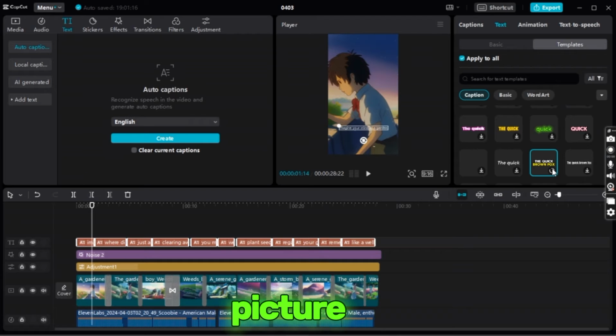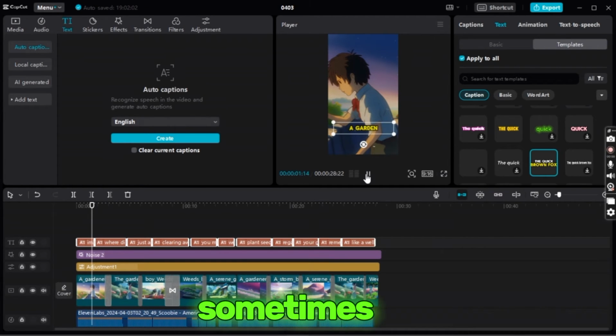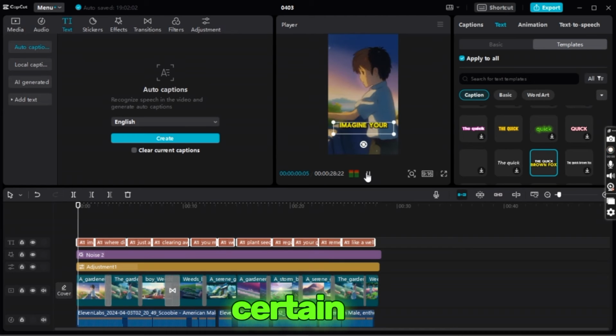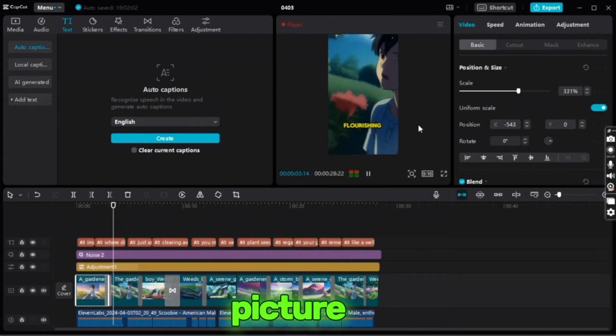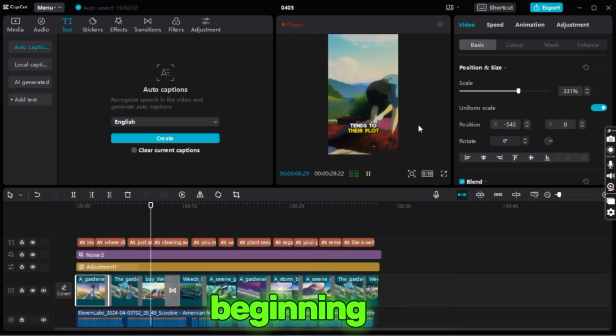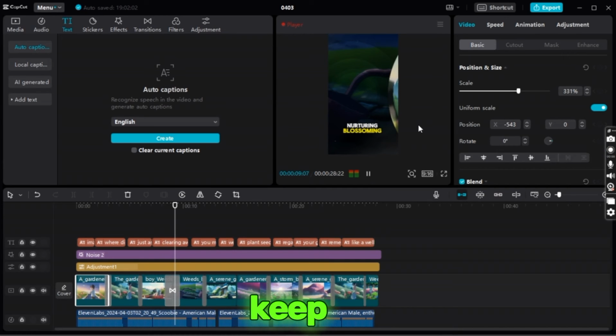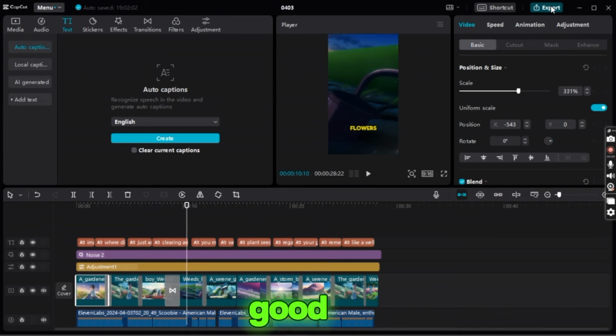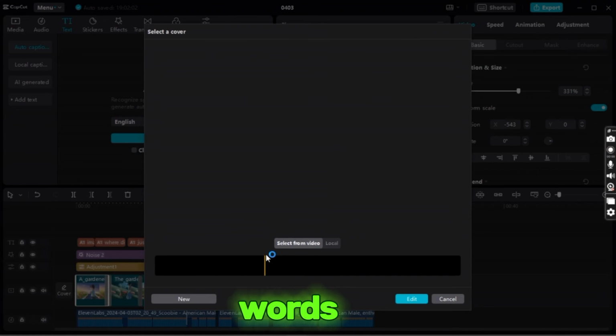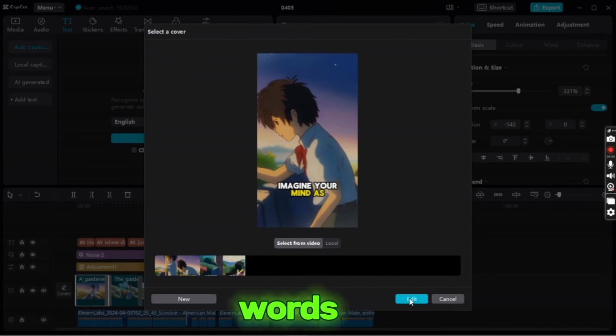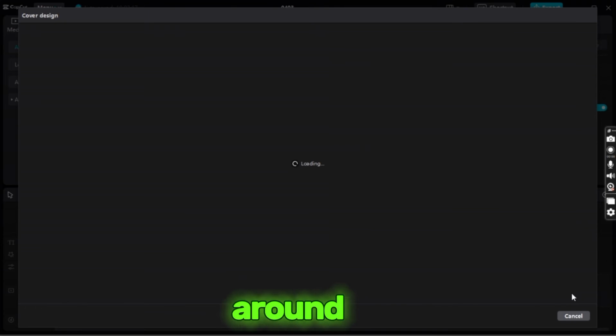Next, we'll add a picture to make the video nicer. The picture also helps to show what's happening. Sometimes, it makes people look at certain parts of the video. After we put the picture, we'll copy it and put it at the beginning of the video too. This helps to keep things the same and makes the video look good. We'll then choose different styles for the words on the video. We can change how the words look, like the font or adding light around them. This makes the words more interesting for people watching.